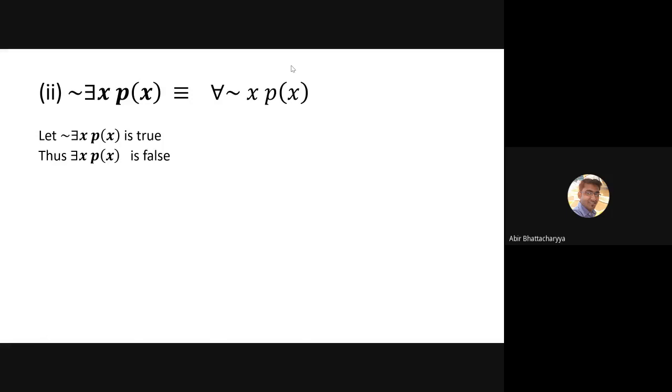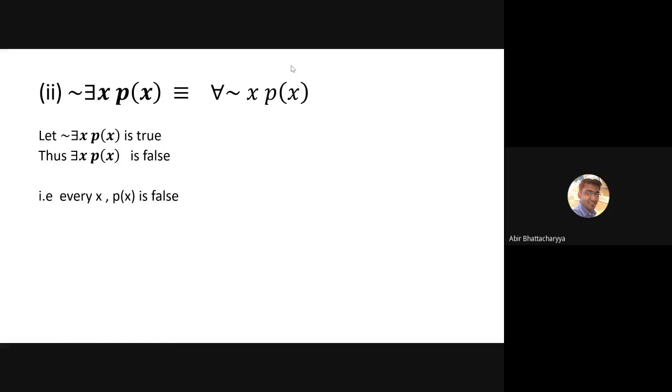It means every value of px is going to be false, as you know from the definition. For all x belonging to D, px is false.